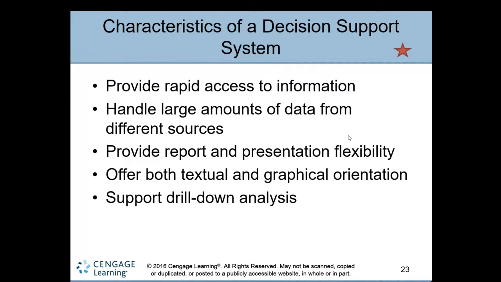It can connect to different sources, internal or external, and capture data from various sources, including from the MIS.